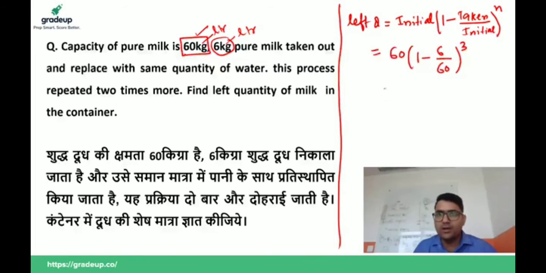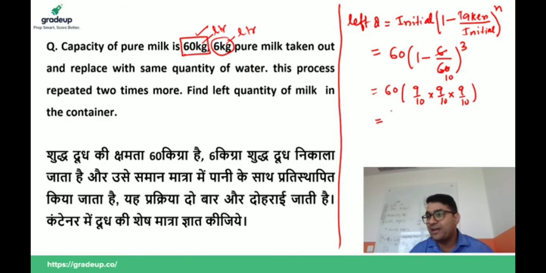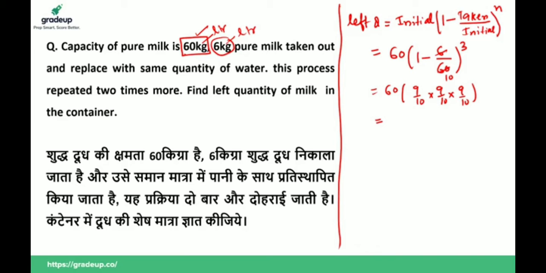Now solve this. 60, this is 10, 9 by 10, 9 by 10, 9 by 10. Guys, tell me the answer after solving this. Write in the comment box. Come on, fast, I'm waiting.